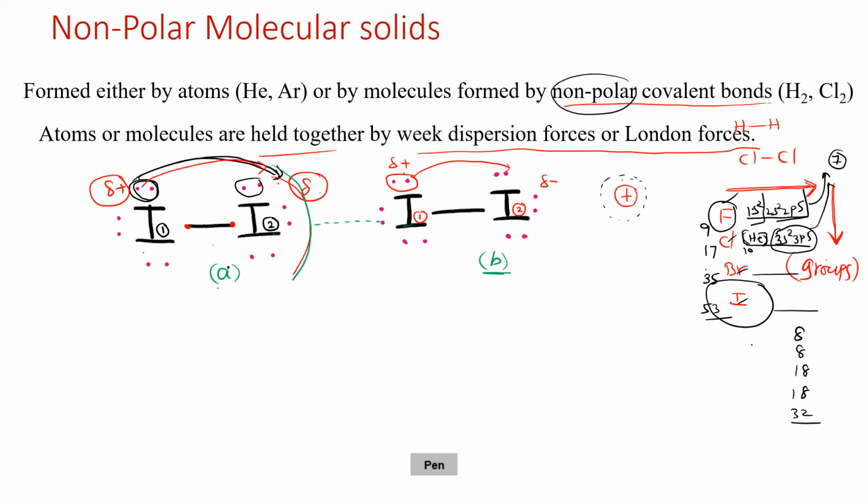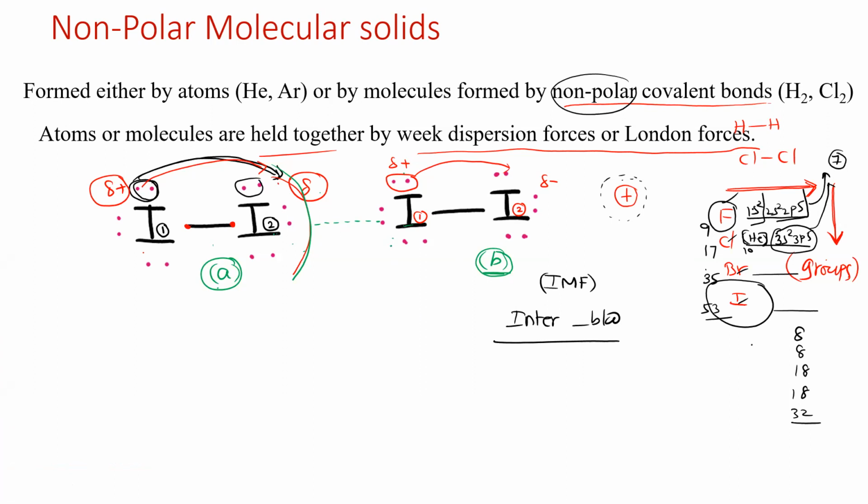A is one molecule, B is one molecule. So between these two molecules, the force of attraction exists. This force of attraction is called intermolecular forces. Inter means between. Between the two molecules, the force of attraction is created.